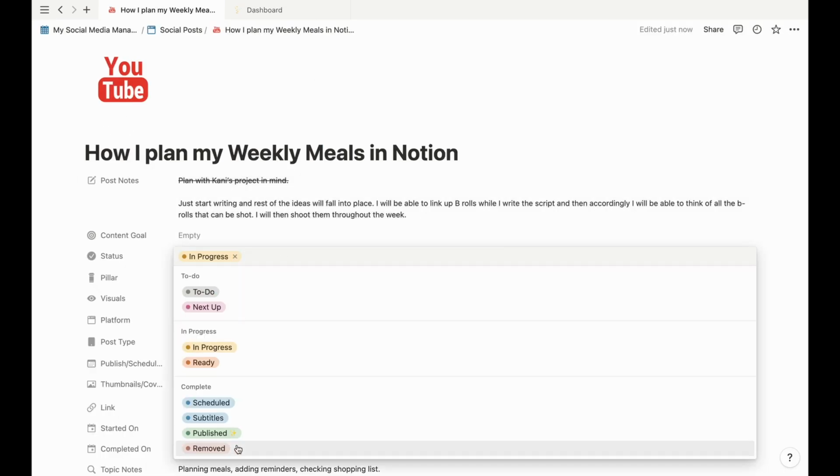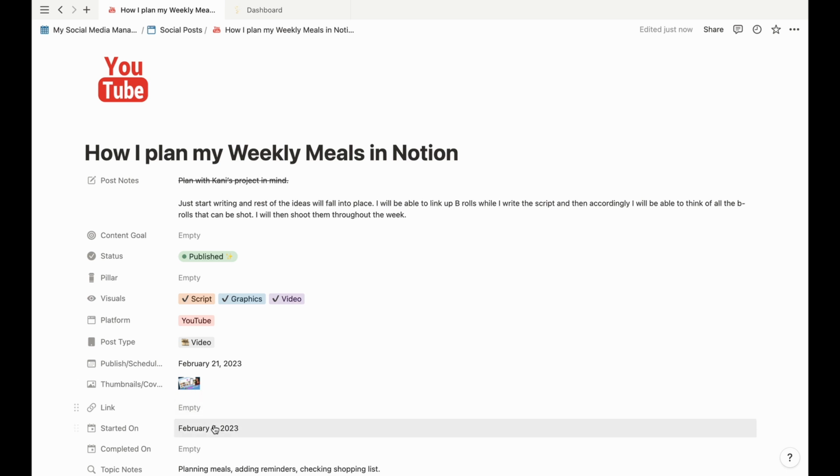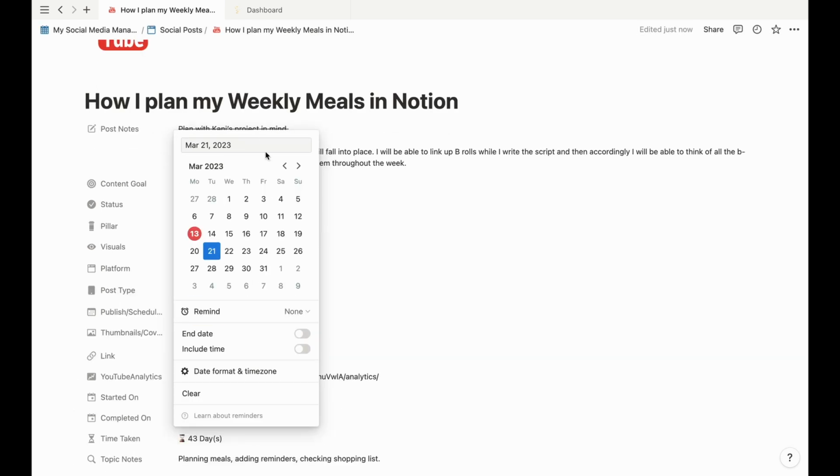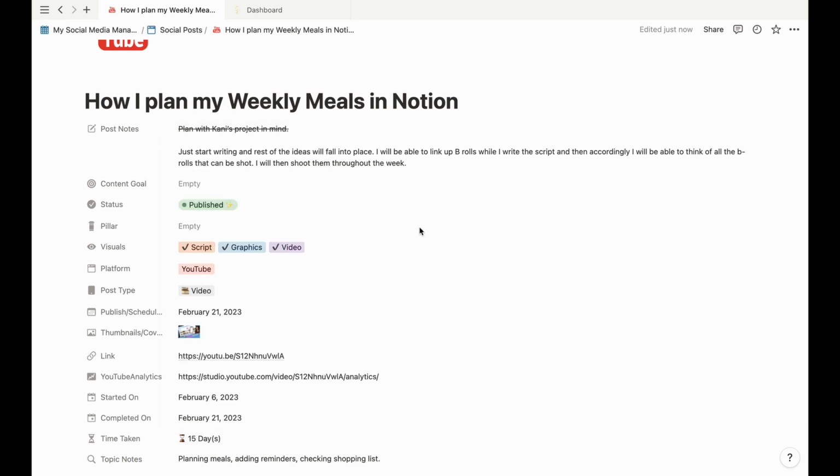Because I make it a point to always work from this space, as I go on scheduling or publishing the post, I always make sure to fill in all the relevant data within each of these posts as I publish. This much discipline is needed if you want this planner to work for you in the intended purpose.